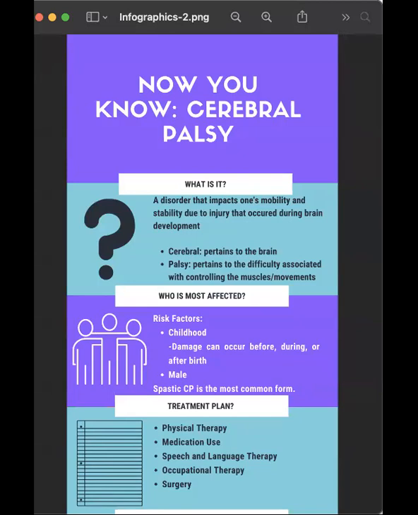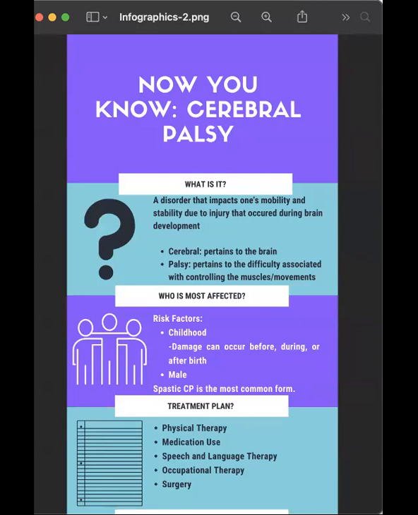Today we're going to learn a little bit more about cerebral palsy. So let's just start with what is it? Cerebral palsy is a disorder that impacts one's mobility and stability due to injury that occurred during brain development, more specifically, an injury to the white matter of the brain.